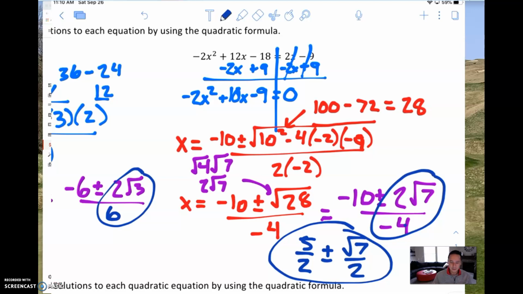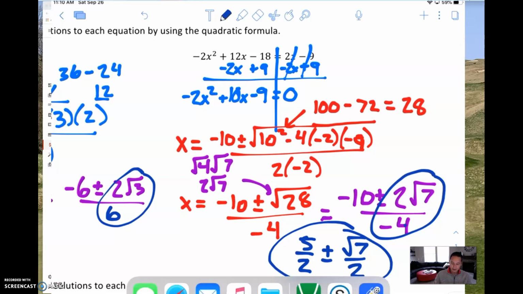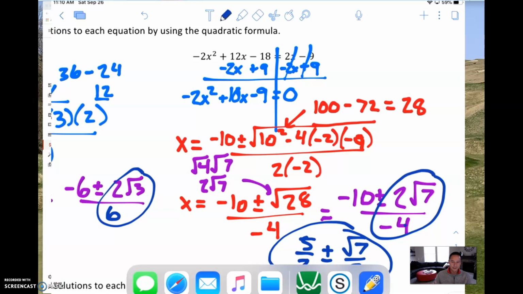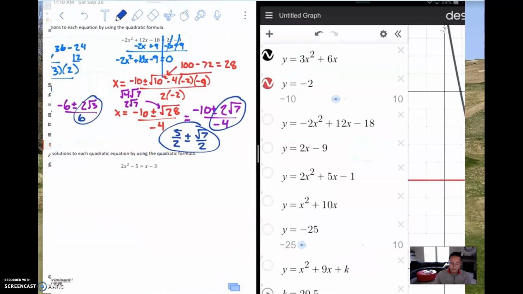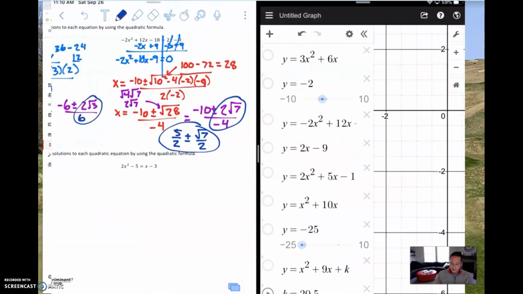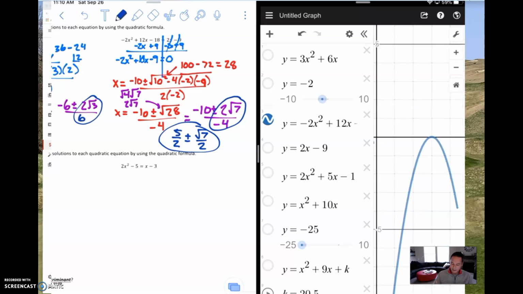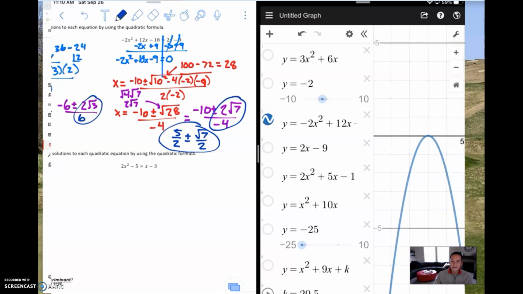And once again, I just want to show you briefly what we just found, because I think it's important to understand what the question is asking for. So let's take a look on Desmos. We'll get rid of those 2 graphs we just dealt with. And I'm going to highlight 2 more. The first graph that I'm going to highlight is the graph of negative 2x squared plus 12x minus 18. It's this graph over here. And the next graph I'm going to highlight is this one here in green. That's this side. It's 2x minus 9.